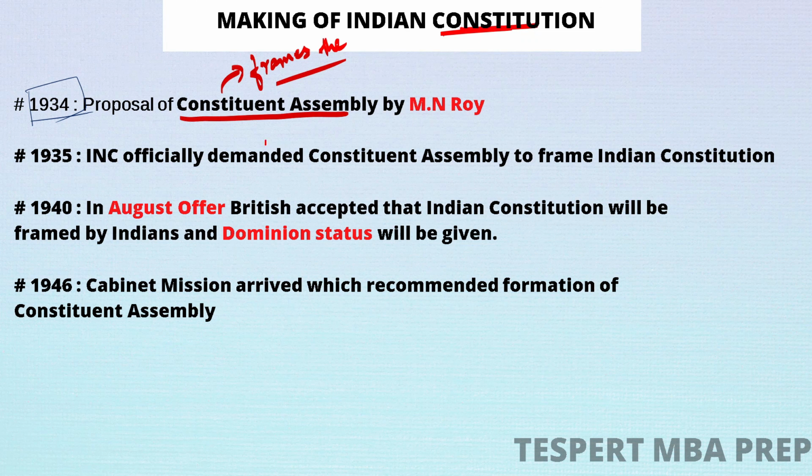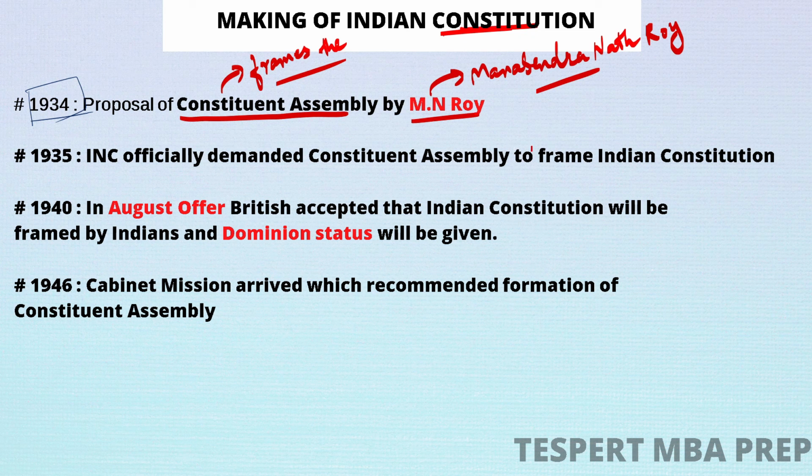And this proposal was given by M.N. Roy. Who is M.N. Roy? M.N. Roy is Manabendranath Roy, though the full name is not important, just for your understanding. And what you have to remember is he is one of the founders of CPI, which is the Communist Party of India, right? He is not the only founder. There were around 20 founders who founded CPI. CPI was founded in the year 1925, and M.N. Roy is known as the father of Indian communism.